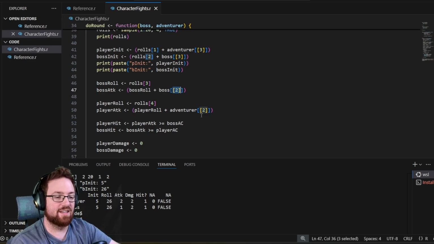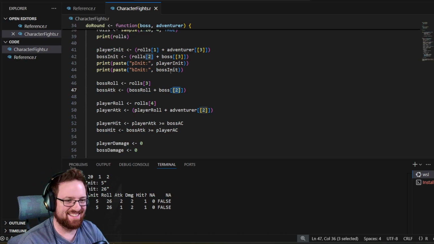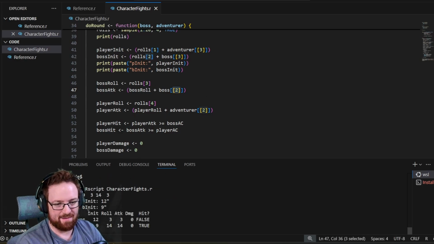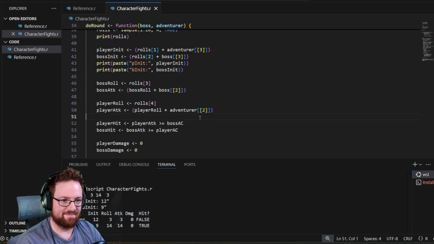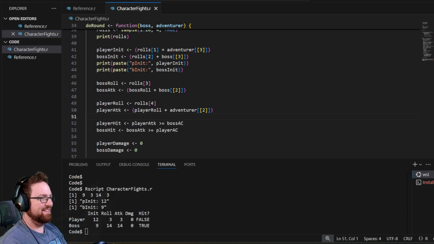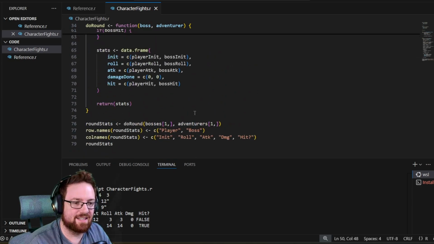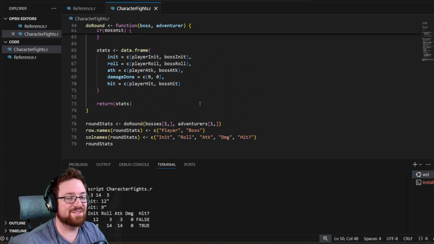I was getting confused. The double square brackets extract it without keeping the name with it. So it doesn't do the weird name thing, and we end up with this for the stats. So that is good. Oh, let me move so you can see. Yeah. So now we've got the ability to do a round. The question is how to store the results of the different rounds.